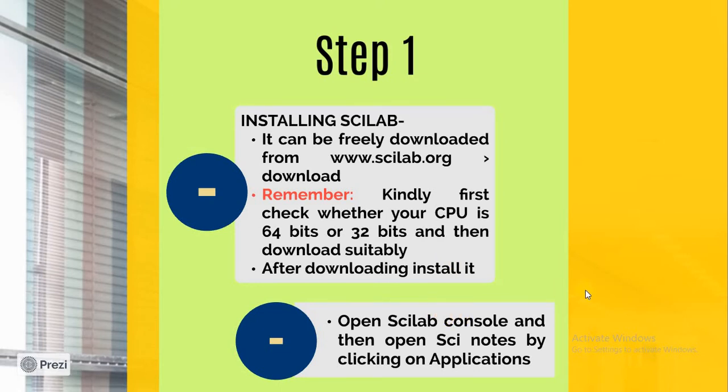As you see in the Scilab console, there are many options given, and out of which you will have to click on applications. When you click on applications, the first option is SciNotes. So click there. By clicking on SciNotes, we can write any program in Scilab. So this will be our first step: how to install Scilab, and then open SciNotes.